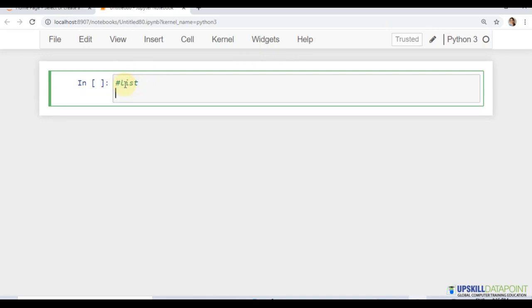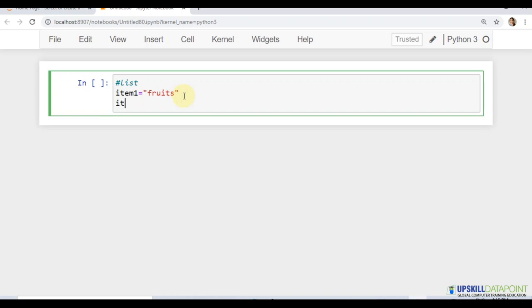Now what is a list? A list is basically a group of values. Say I made a variable item 1 where I'm storing the value as fruits. I'll make another variable. Just think we are going shopping and we are creating a shopping list where these are the items we intend to buy.